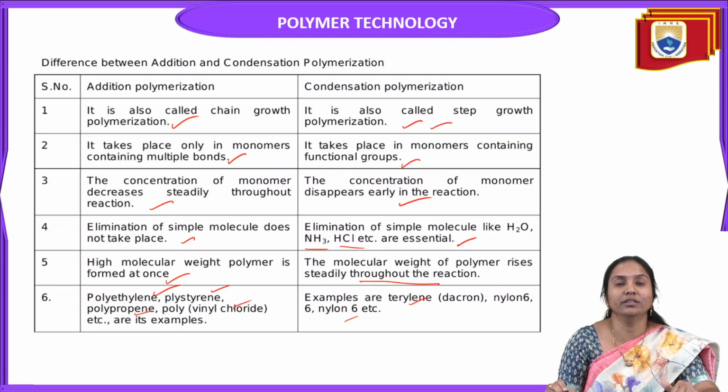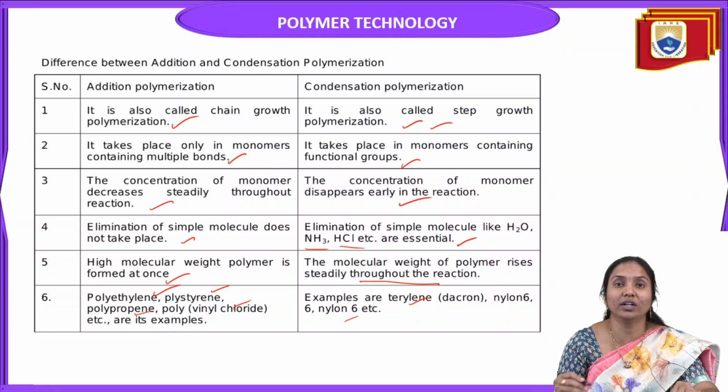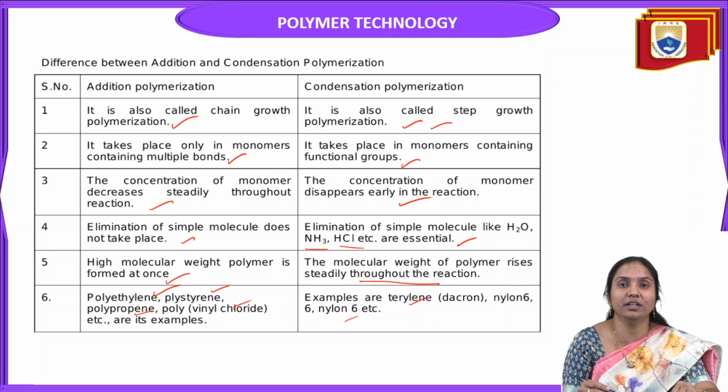So in today's session we learn about the mechanism of addition polymerization and condensation polymerization. What are the steps involved? Generally, each polymerization involves initiation, propagation, and termination. These three steps are involved in addition polymerization, which is classified into cationic polymerization, anionic polymerization, and free radical polymerization.